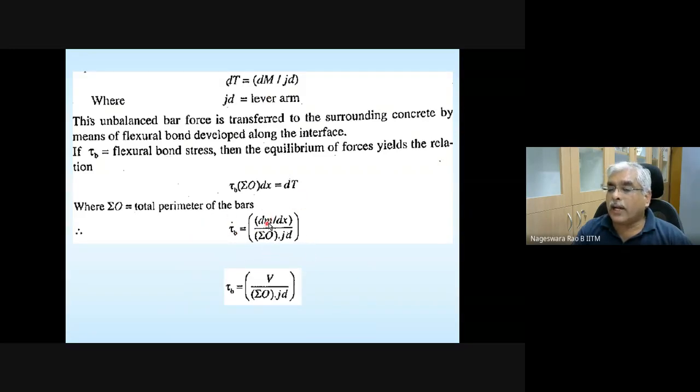Or you can even write it in terms of shear. Shear force is nothing but the spatial derivative of bending moment, so instead of dm by dx, you can write shear force V. So please take a note of these relations.